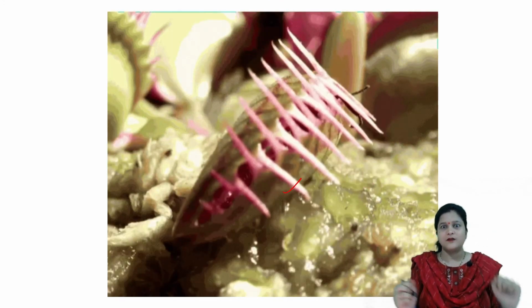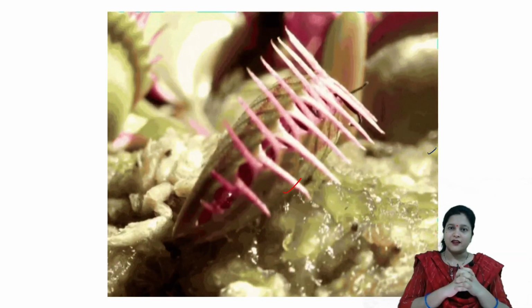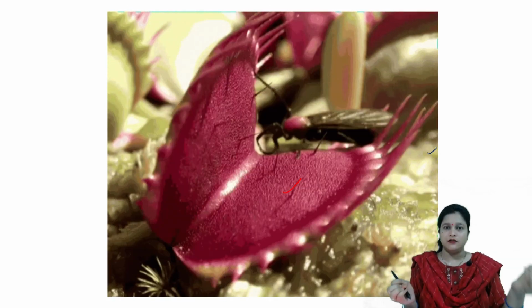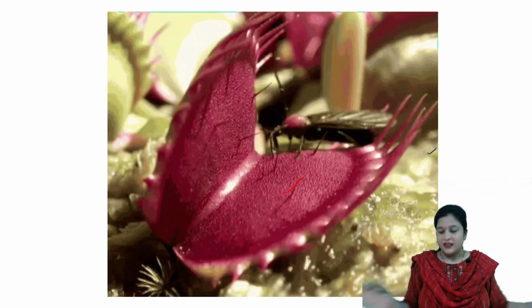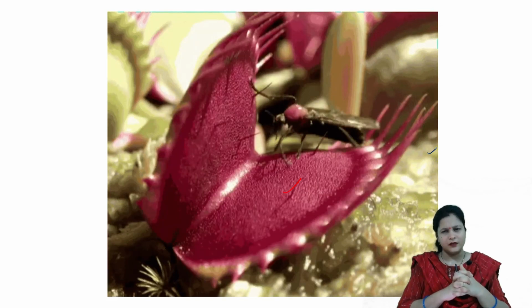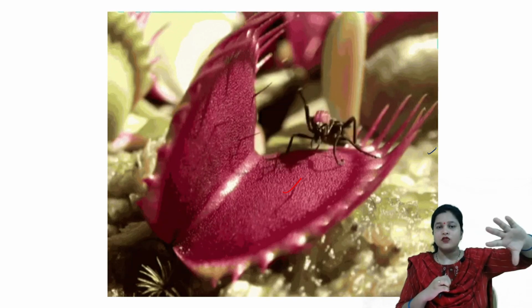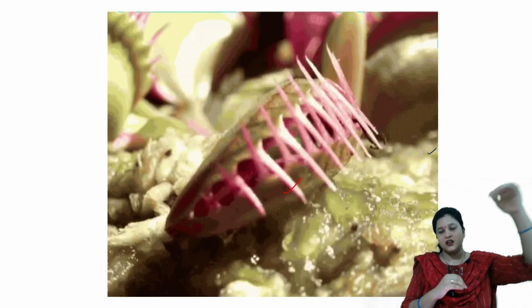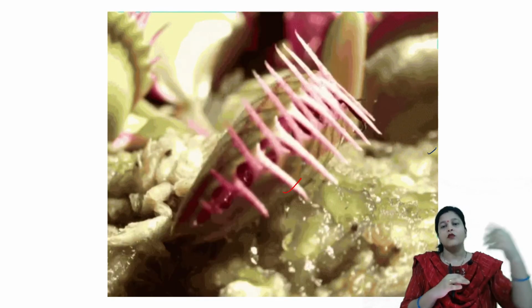I told you that I will tell you about carnivorous plants in the end. Here you can see a carnivorous plant that is trapping an insect. But why is it trapping the insect? The carnivorous plants are deficient in nitrogen. They grow in nitrogen deficient soils. So they take up small animals like flies, or in fact frogs, etc. They break down their proteins, digest them, and they get amino acids, and from the amino acids they get the amino group, from the ammonia, they can prepare their own proteins.